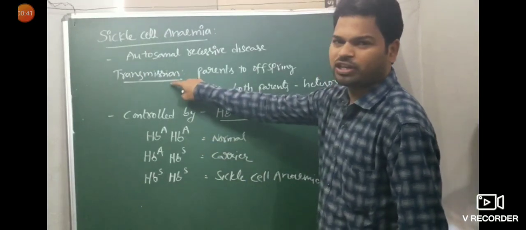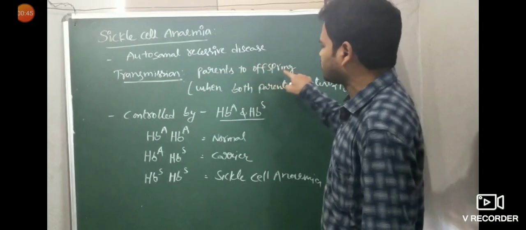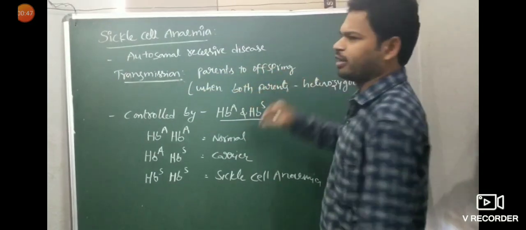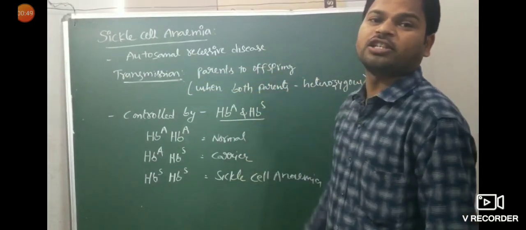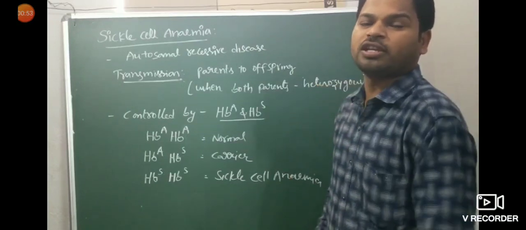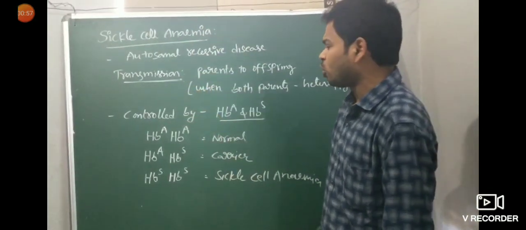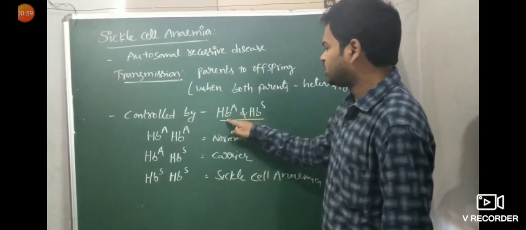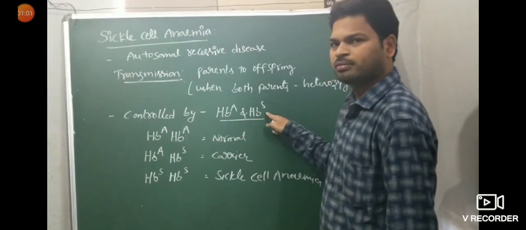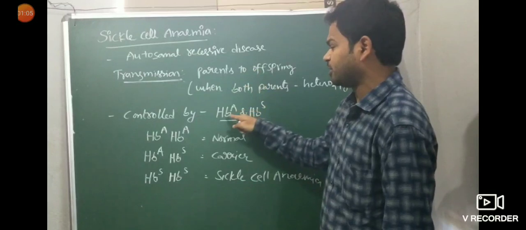Autosomal recessive disease, how is it transferred? Transmission from parent to offspring happens when both parents are carriers. Carrier means heterozygous condition. When both parents are carriers, that is nothing but the heterozygous condition. Sickle cell anemia is controlled by a single pair of alleles, HbA and HbS. How many alleles are involved in sickle cell anemia?